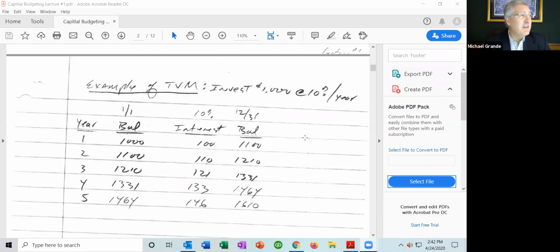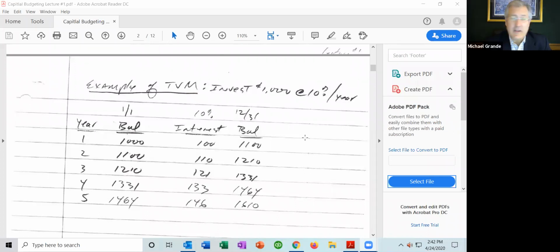And that investment is going to earn 10% interest per year. So $1,000 invested today is going to earn 10% a year. We're not going to add any new money to it except for the interest, and we're not going to withdraw any of the money. Question is, at the end of 5 years, how much money will be in the account?